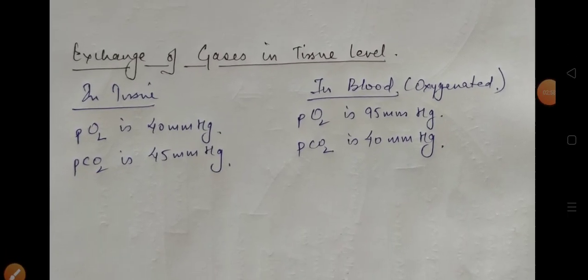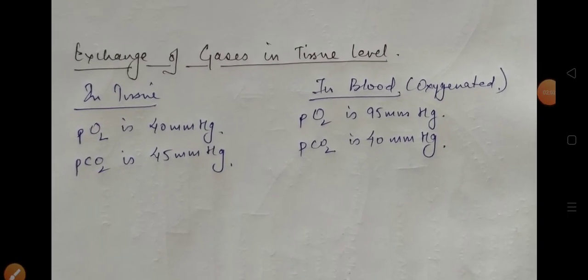Now the next is exchange of gases at the tissue level. The blood containing oxygen, that we call oxyhemoglobin, carries the oxygen to the tissues.